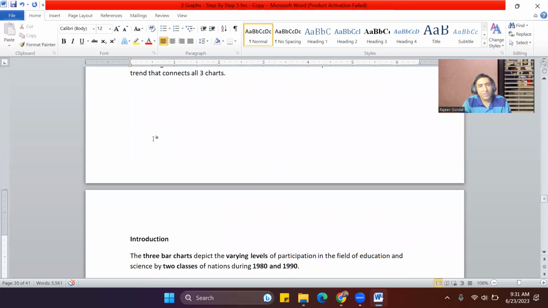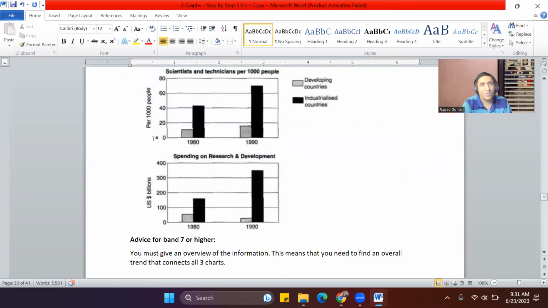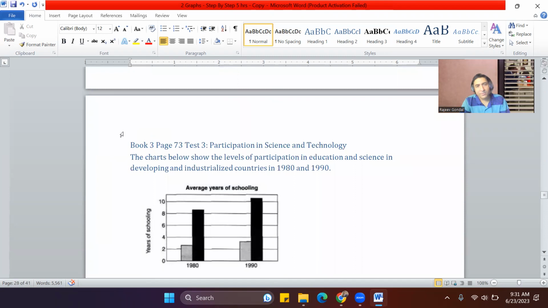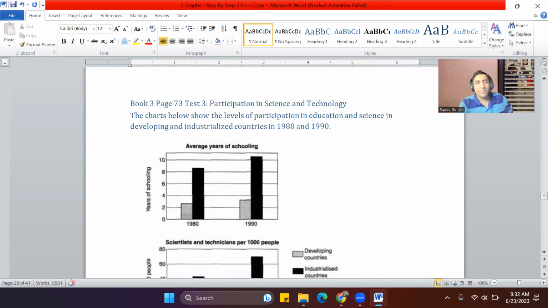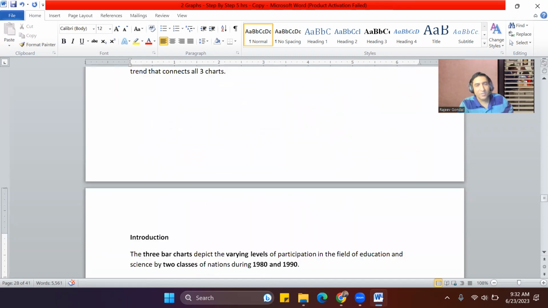So what is the introduction? The three bar charts depict the varying levels of participation in the field of education and science. You can just paraphrase the question itself. The charts below show the level of participation; the three bar graphs depict the level of participation. Like this, you can just change it, in education and science by two classes of countries for the years 1980 and 1990. So like this, you can paraphrase the question and write the introduction, which is shown here.